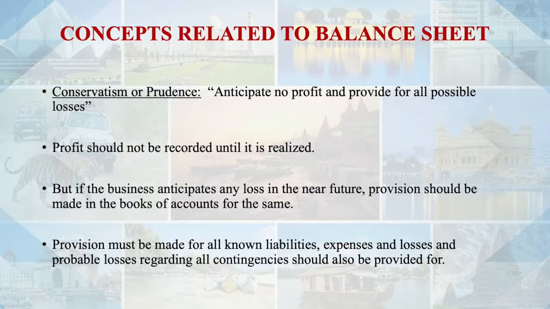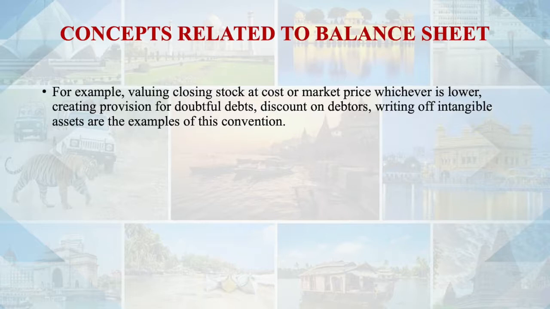in the near future. So whatever contingencies, losses or expenses you can feel in your near future, you should start keeping money for those losses or expenses. Some examples of this concept of conservatism are: you are valuing your closing stock at cost or market price, whichever is lower, or, as I already told you, you are writing off depreciation for your assets, or you are creating a provision for your doubtful debts or bad debts. You can also create a provision for discount on your debtors.